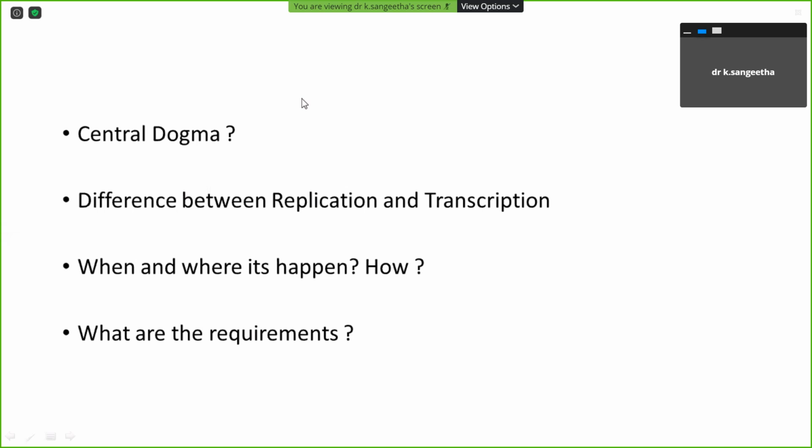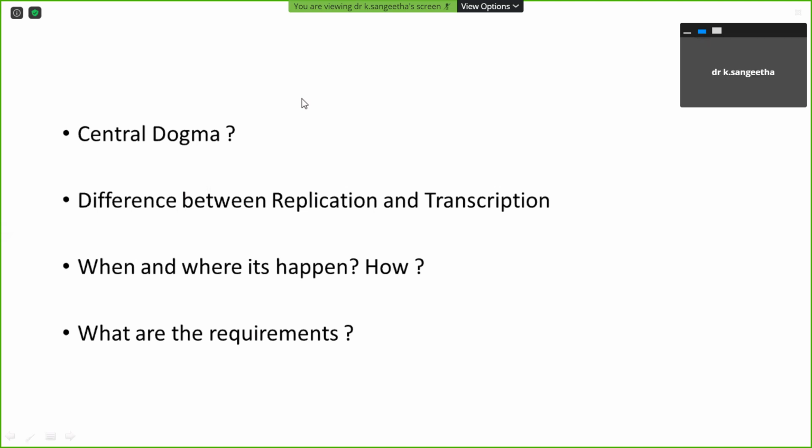Okay. So what is the difference between replication and transcription, do you think? Any one of you? Replication is the formation of daughter DNA from the DNA, ma'am, whereas transcription is the formation of mRNA from the DNA, ma'am. Yeah, so that is one difference.